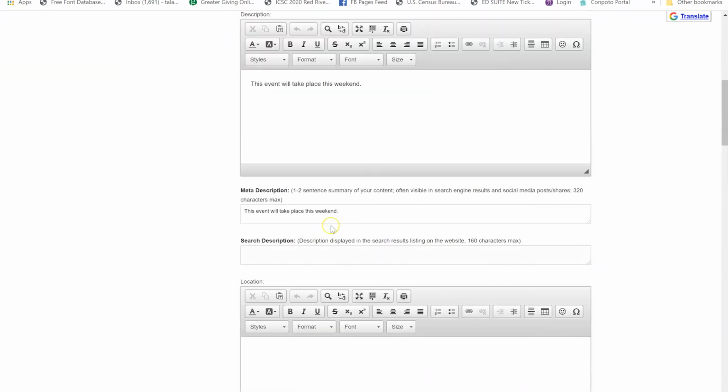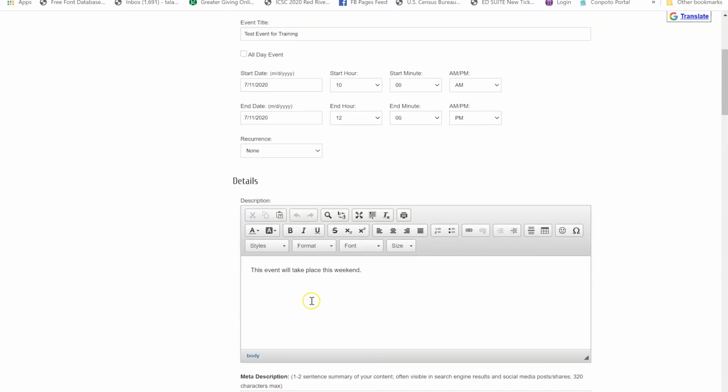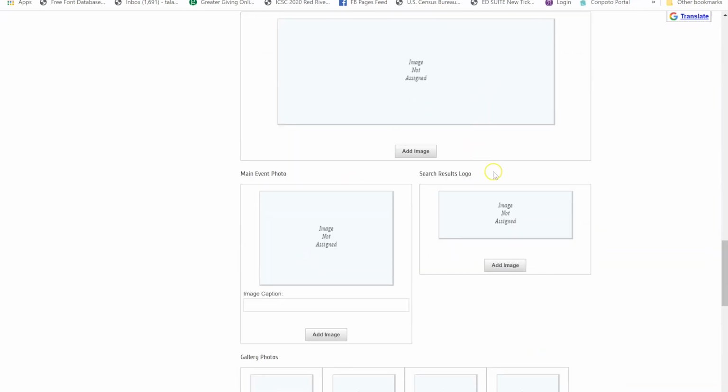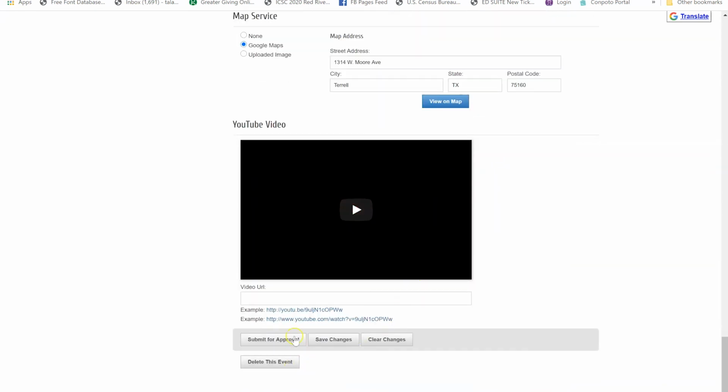Same goes if you had to reschedule something, you can come in here and just instead of having to resubmit the whole thing, you could just log in and change the date, maybe make a note in the details so that everyone knows that maybe it was postponed or originally scheduled for a different date, but it's been moved. You can do that as well. Add your images if that's what you needed to go finish up and come back in and add those. And then when you're done, you will submit for approval.